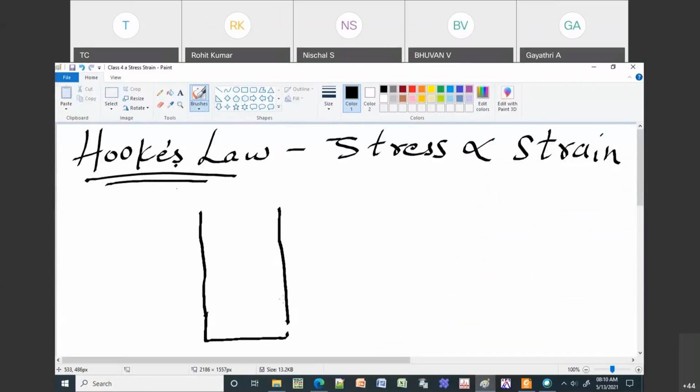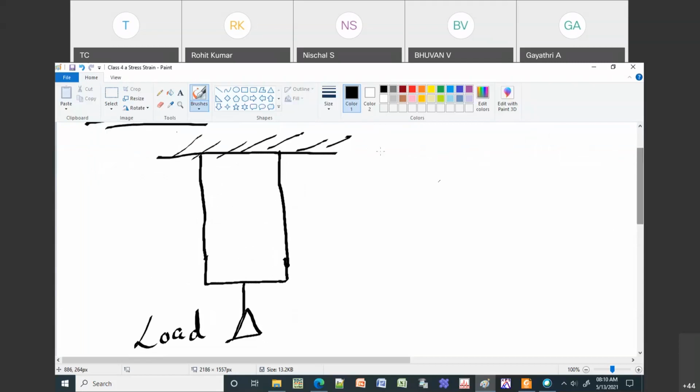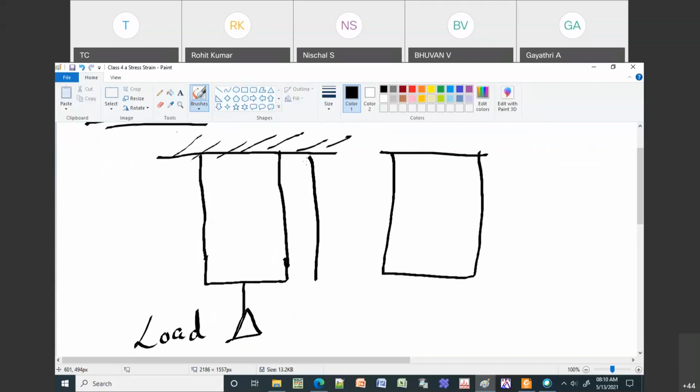Then what we'll do is we will fix one of this end. So this end is fixed, and then we are going to apply the load in the bottom. So we are going to apply the load here. Okay, so this is your load, what you are going to apply. So once you apply the load, so what will happen is, this is going to stretch to some extent. Okay, so let us assume this is something like 1 meter or something around 1 meter.